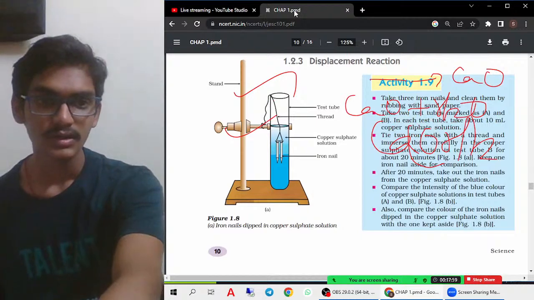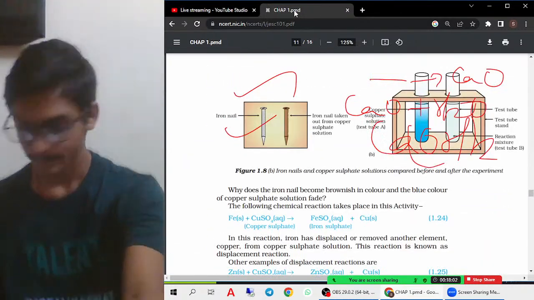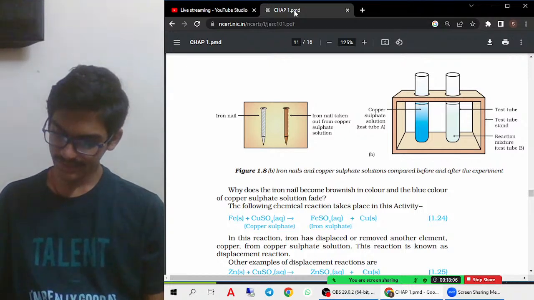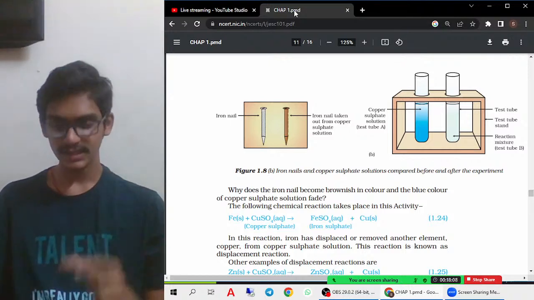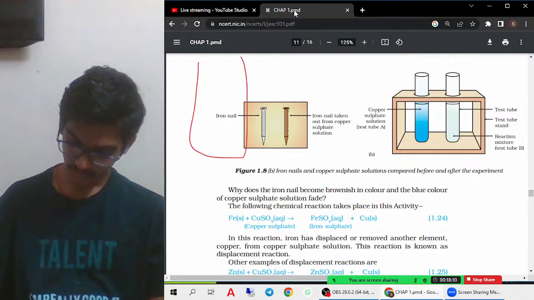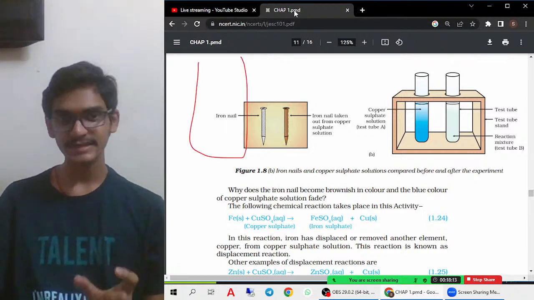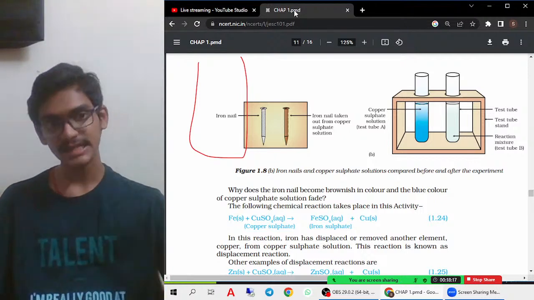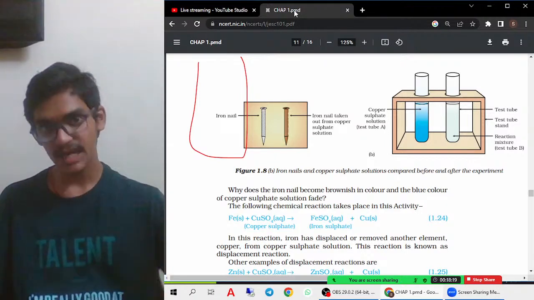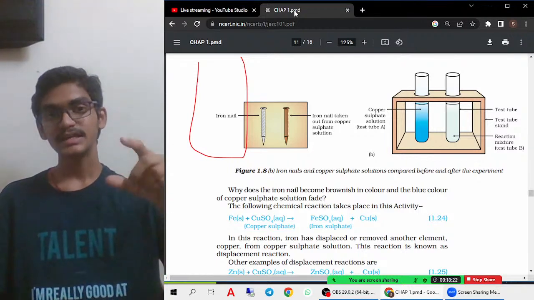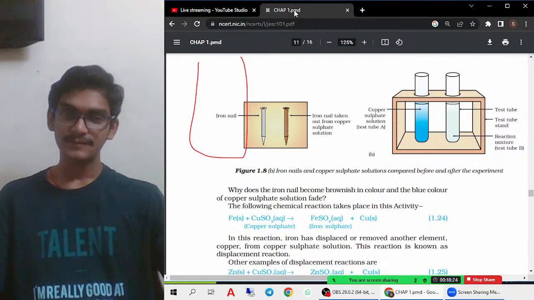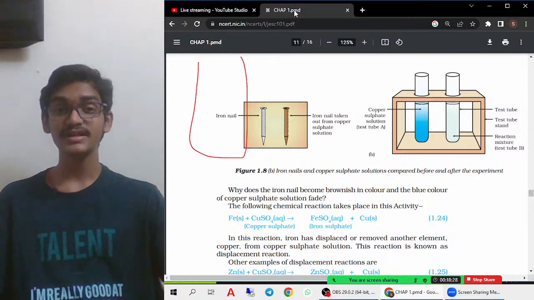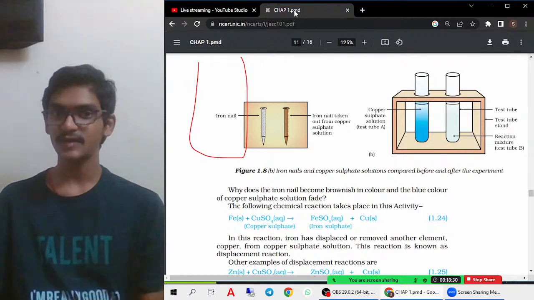Next, this reaction is very much important. If you see here, we are trying to keep the iron nail. Before we learn about it, displacement reactions are when a more reactive metal displaces a less reactive metal from its salt solution. It is trying to change its position, to change its ion source. That is a displacement reaction.